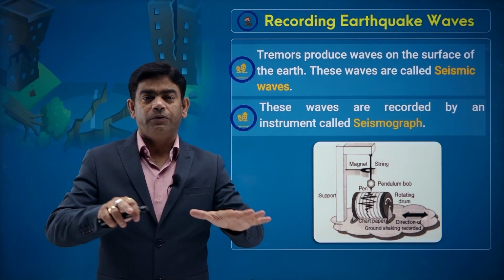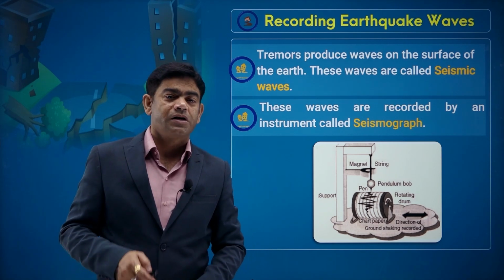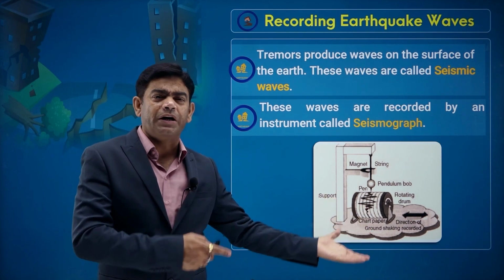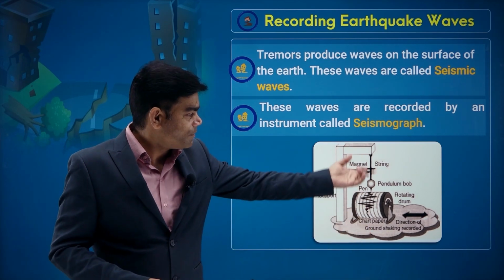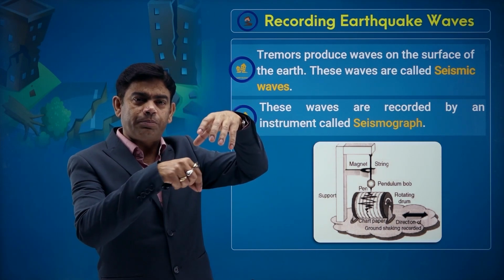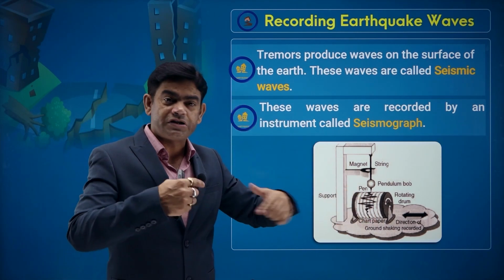These waves are recorded by a device called a seismograph. Now the seismograph is a simple device. You can see over here simply a pendulum hanging, and at the bottom of the pendulum there is a pen-type thing, and there is a drum which can rotate.